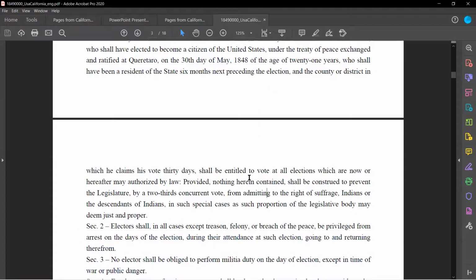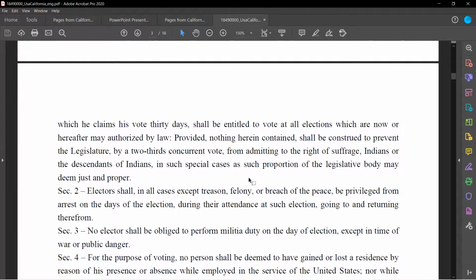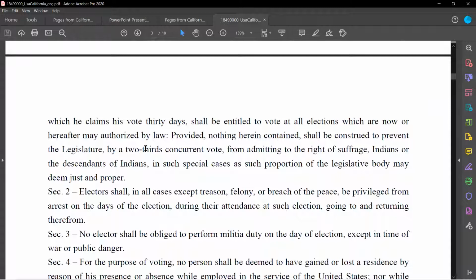All right, so that's going to be down here in the second section. So let's go down. 2/3 concurrent vote from admitting to the right of suffrage Indians or the descendants of Indians in such special cases as such proportion of the legislative body may deem just and proper.